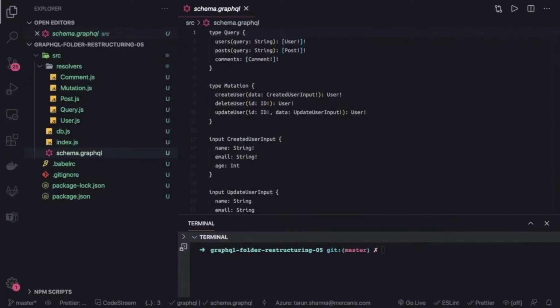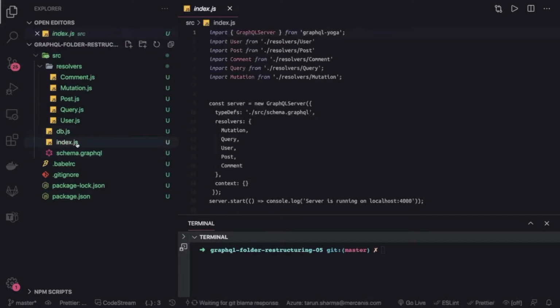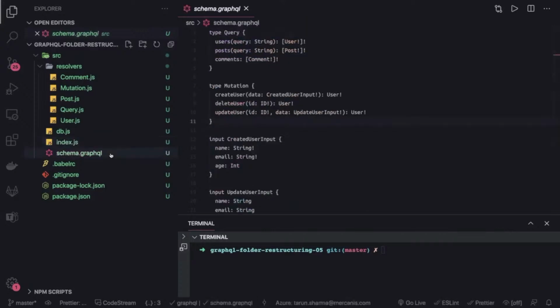So in the last video what we did is we were able to restructure everything, like creating resolvers as a new folder, putting all the resolver definitions like mutations and queries inside that, and then creating a separate folder for our mock data, which is db.js, and the GraphQL schema as a separate file. So this is separation of concerns. Each and every file has its own meaning now. This is for the database, this is for our Yoga GraphQL JS. Here we are bootstrapping everything. This is our schema file.